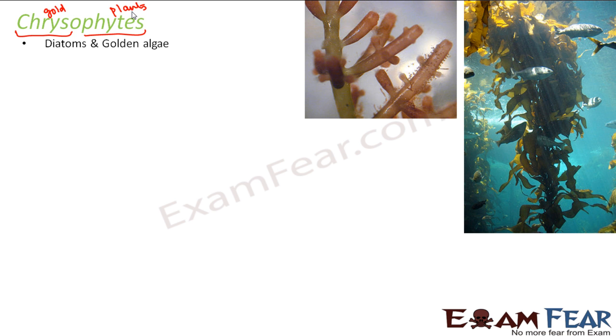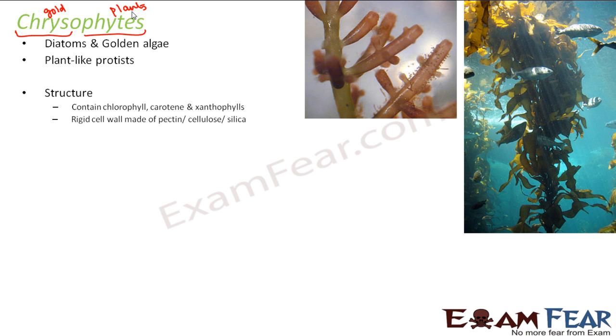Why do diatoms fall under this group? Because if you look at the diatoms, they too have some yellowish color. However, some of the diatoms are also colorless, but if colored, they are around yellowish in color. So these are plant-like protists. Appearance-wise, they are quite similar to plants, so they are called plant-like protists.